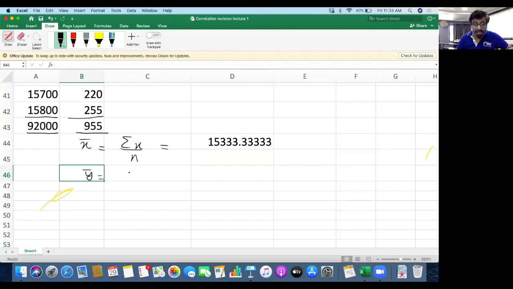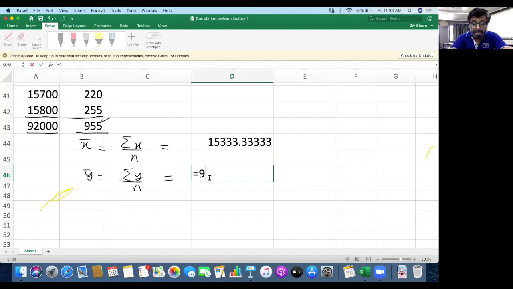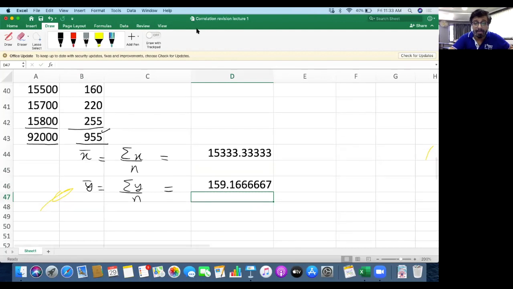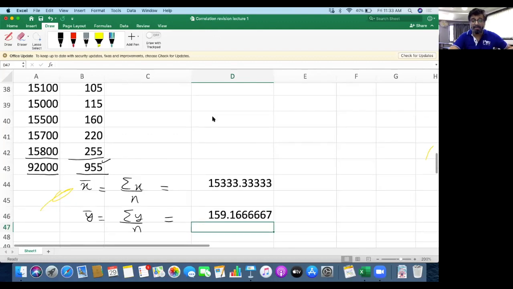Y bar equals sigma y upon n. Now, sigma y, all of you can see, is 955. So here we will do 955 divided by 6, and it comes to 159.16 or 17. Okay, so these are the values of x bar and y bar.